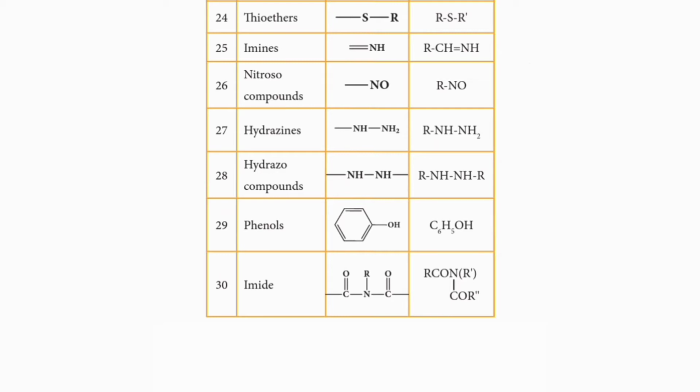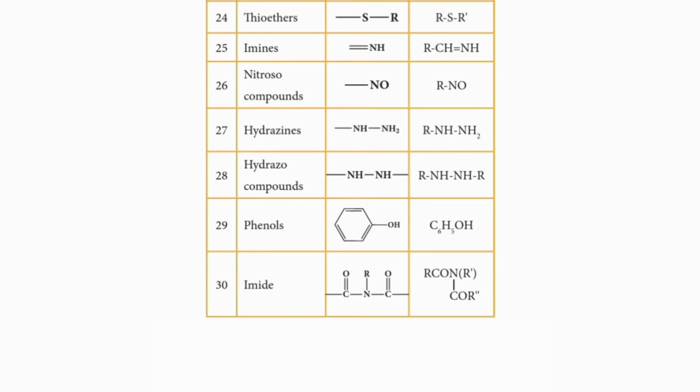The 26th class of organic compound is nitroso compounds. It is just similar to nitro compounds, but with one oxygen less on the nitrogen atom. So the functional group for nitroso compound is bond NO. The general formula for nitroso compound is RNO. R is any alkyl group.